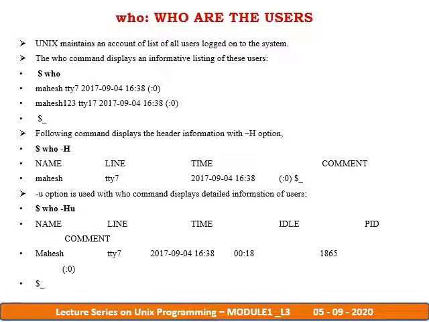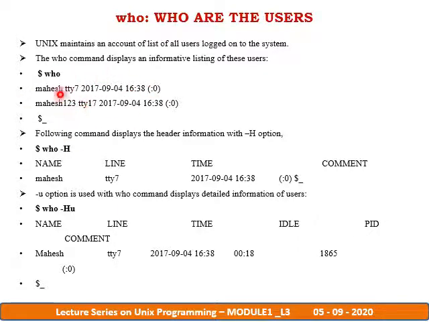The next command is who. Who is a command in Unix which displays all the users currently logged in to the system. Unix maintains an account list of all the users logged in to the system. If I want to know how many users have logged in, it displays an informative listing of these users. You just have to type who. These are the different users. It lists out Mahesh, TTY, which terminal, the date and time.